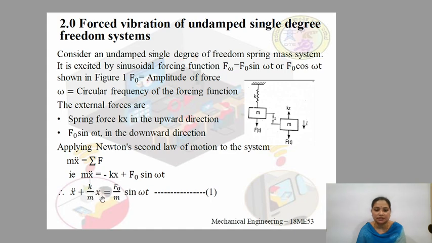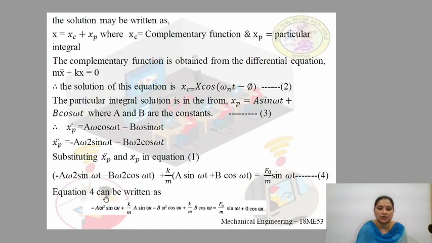Substituting here the values of x double dot and x, the equation becomes as given below: minus a omega square sin omega t minus b omega square cos omega t plus k by m, x value, that is a sin omega t plus b cos omega t, is equal to f naught by m sin omega t. Let us call this equation number 4.